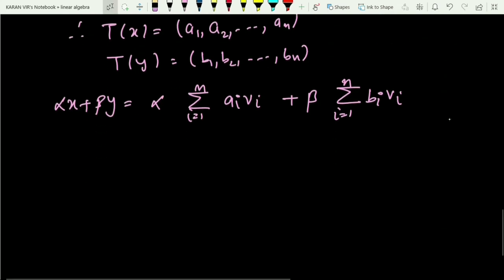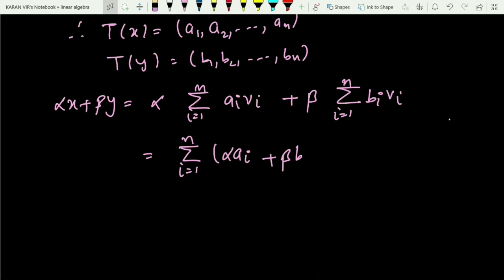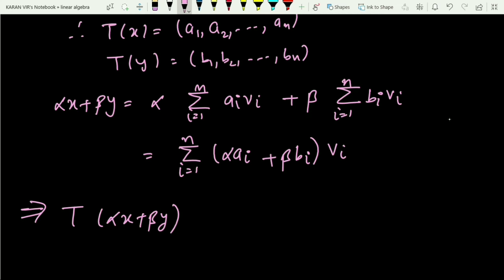So now, can I take alpha to be inside because it is independent of i? So that is a summation i running from 1 to n. So this can be written as alpha ai plus beta bi multiplied with vi, and I have taken the summation to be common. So this implies, what is T of alpha x plus beta y? So these are the scalars into vi.